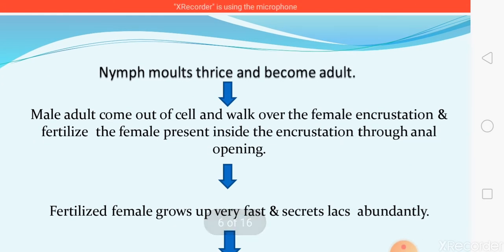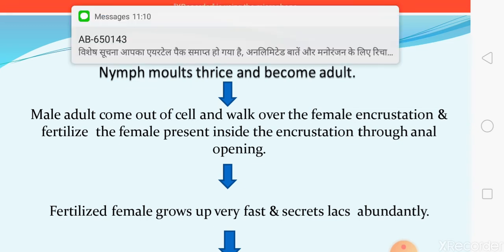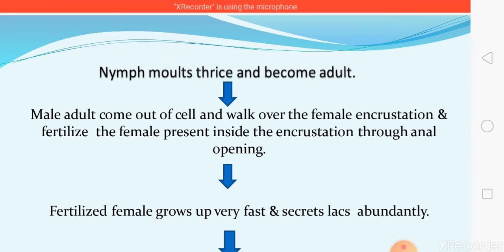In early stages, as I already mentioned, you can't distinguish between the male incrustation and the female incrustation, but at a later stage the male incrustation becomes slipper shaped. The growth is towards the longitudinal axis, so the male incrustation is slipper shaped. But in the case of the female, the growth is in the vertical axis, and it forms a spherical shape. So in later stages the male cell becomes slipper shaped and the female cell becomes spherical.